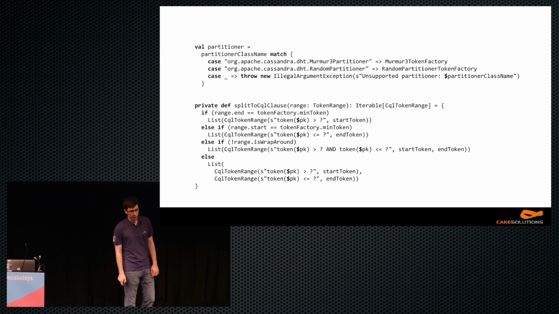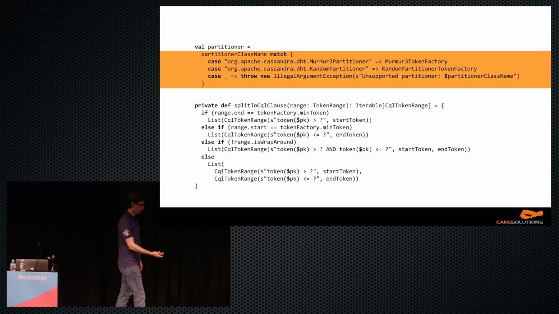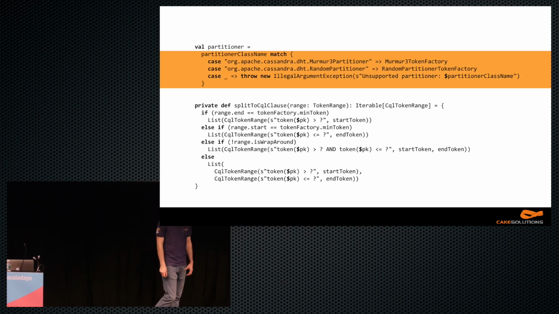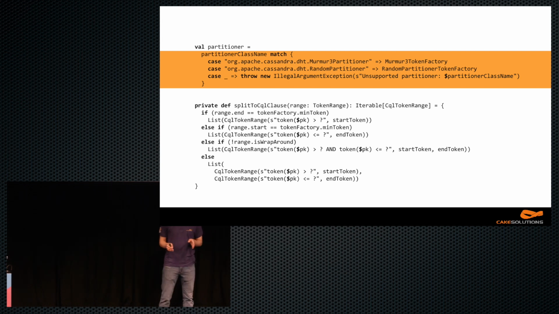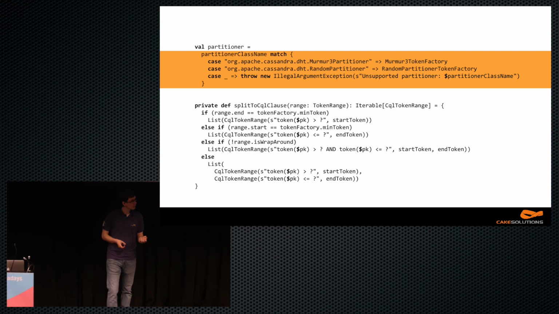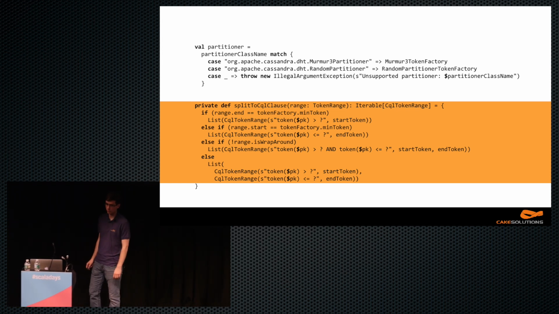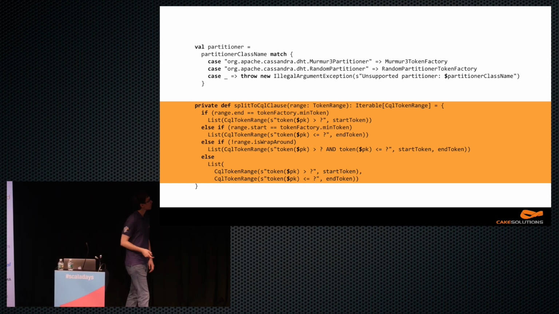This is an example of Spark Cassandra connector. Spark asks Cassandra what partitioner it uses, and it then knows how the data are partitioned in the cluster. It knows which node has which token range. So it can use that knowledge to construct a query and query the data directly from the database.